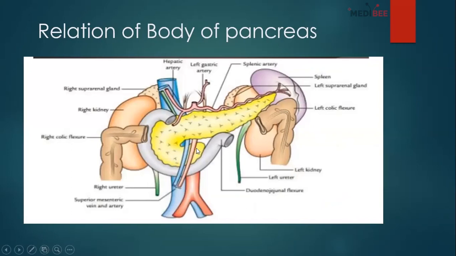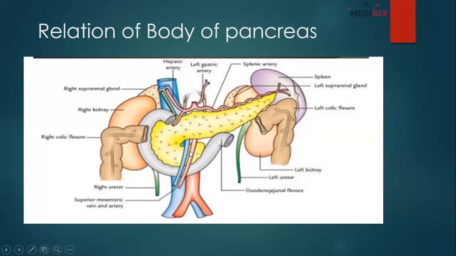So as you can see, this yellow color is our pancreas, and you can see behind the neck, this is the portal vein, the big blue structure behind. Then this red one is the abdominal aorta. And see, this is the transverse colon, there is the right kidney, there is the left kidney, this violet color is the spleen. And almost most of the structures we can see here: left ureter, right ureter.